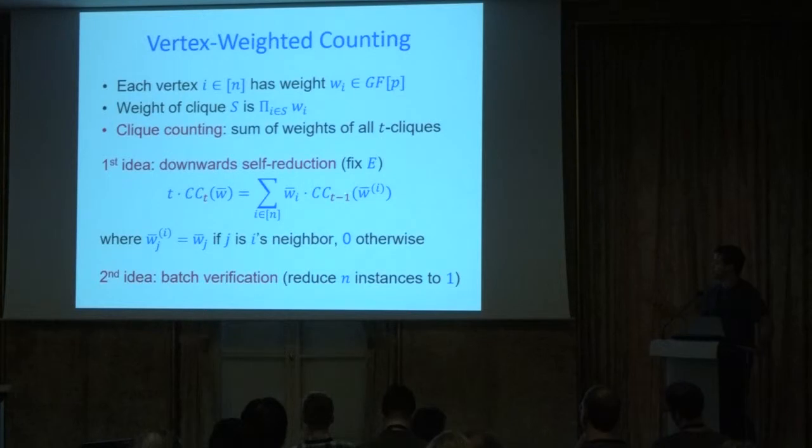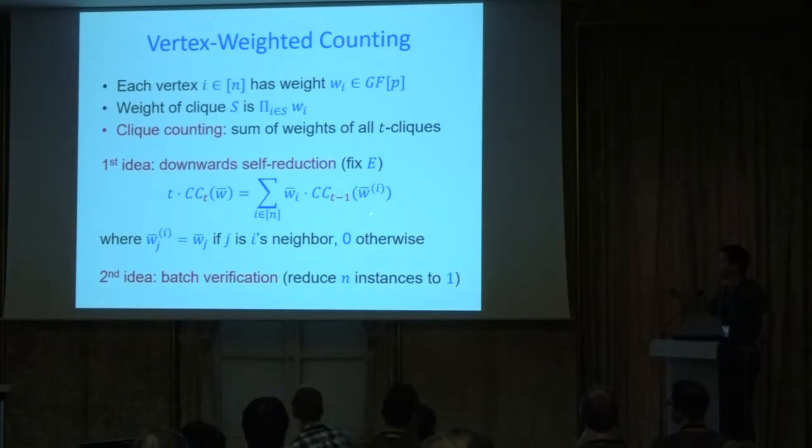Okay, so if we just look at the graph induced, say, by vertex i's neighbors, if we count the number of cliques of size t minus 1 in that graph and multiply that by the weight of vertex i, that's the contribution of cliques that vertex i is involved in to the graph. That gives us a downward self-reduction from counting cliques of size t to counting cliques of size t minus 1 on n different graphs, each graph induced by one of the vertices in the original graph. Okay, that's our downward self-reduction. We go from 1 instance of t-clique counting to n instances of t minus 1 size clique counting.